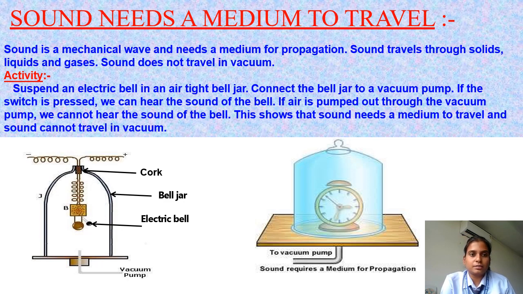As you can see, the activity is given here. In this, an electric bell is there, and an airtight jar is there. We will connect this bell jar to a vacuum pump, as shown in the figure. If the switch is pressed, अगर हमने switch को press किया तो हम bell का sound सुन सकते हैं. If air is pumped out through the vacuum pump, we cannot hear the sound of the bell. तो उसके बाद हमें जो sound है वो नहीं सुनाई देगा. इससे हमें क्या पता चलता है कि जो sound है उसको ट्रैवल करने के लिए मीडियम की जरूरत है.